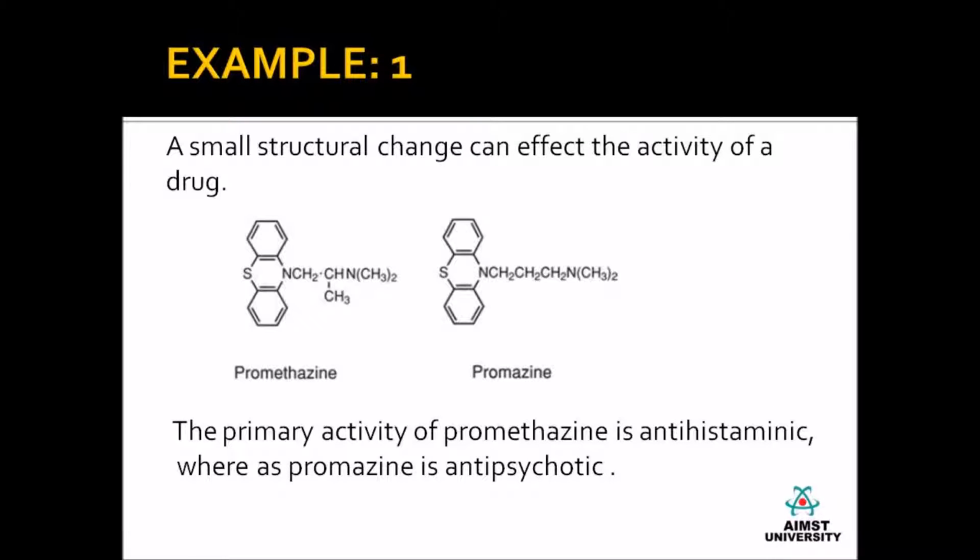Look into the first example. Here you can see there are two structures. The structure on the left hand side is promethazine and the structure on the right hand side is promazine. You can see there is a small structural change in the side chain. This small structural change can affect the activity of the drug. Promethazine primarily acts as an antihistaminic agent and promazine acts as an antipsychotic agent. This example comes under the application of chain isomerism.